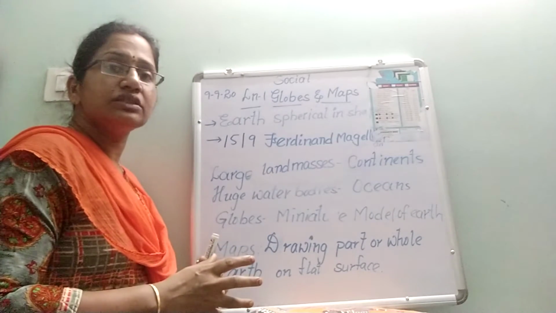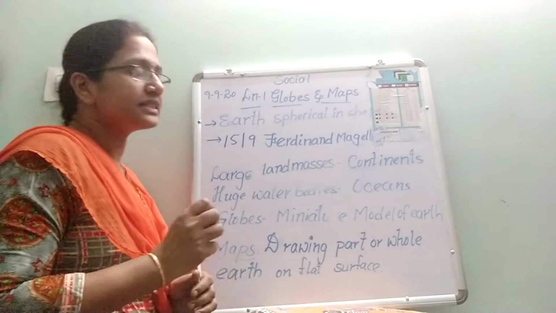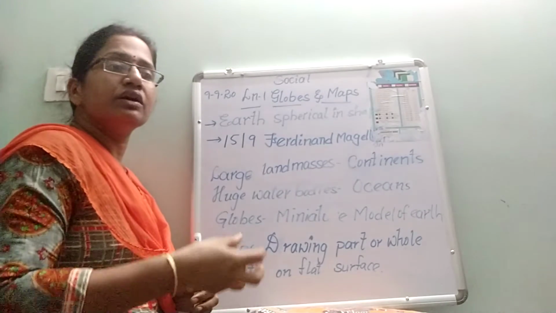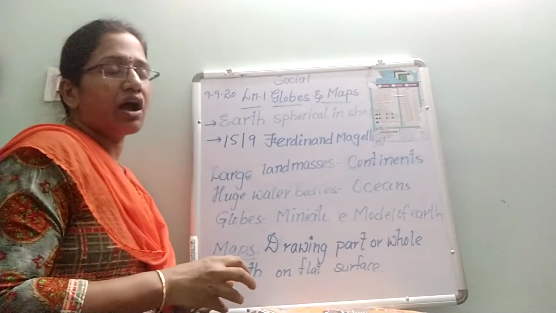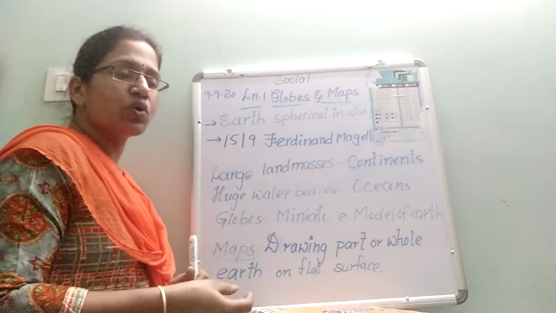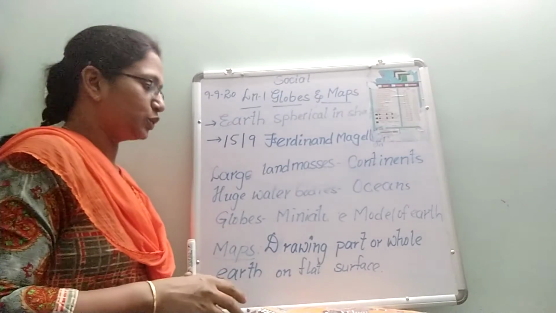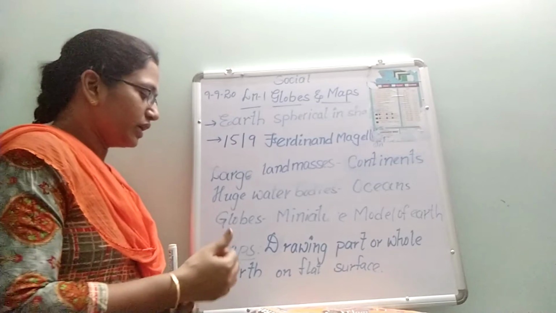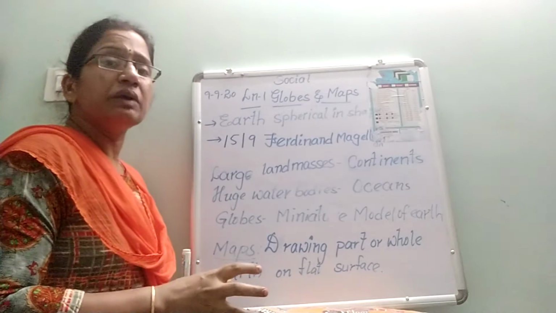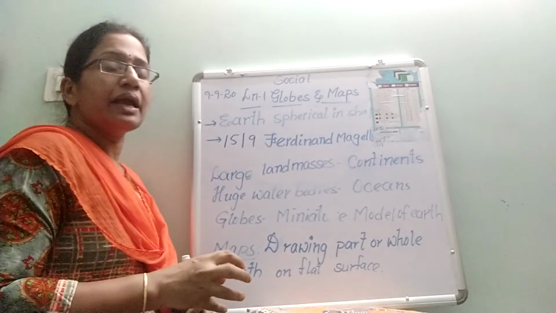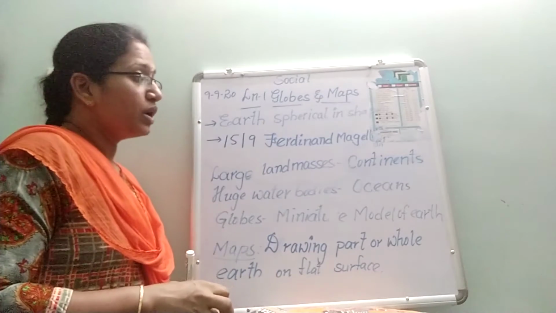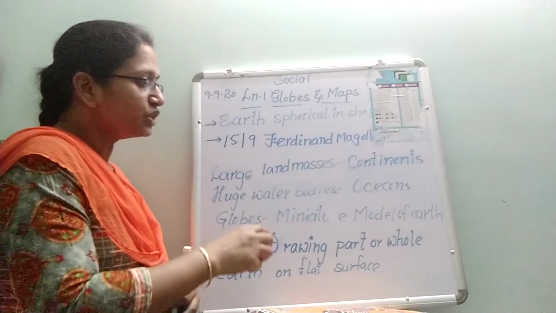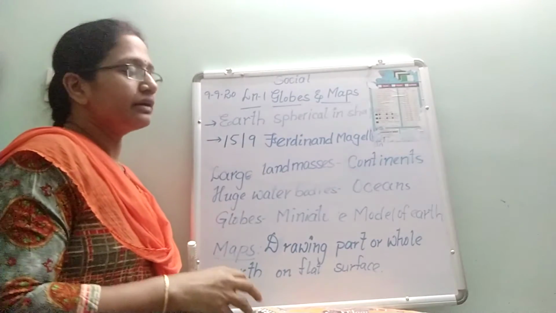Which is the largest continent? Asia is the largest continent. And which is the smallest continent? Australia. And Australia is also one of the smallest countries. Okay. Now let us go for the globes. What is meant by globe? Globe is a miniature model of the earth. What is meant by miniature? Miniature means small model of the earth.